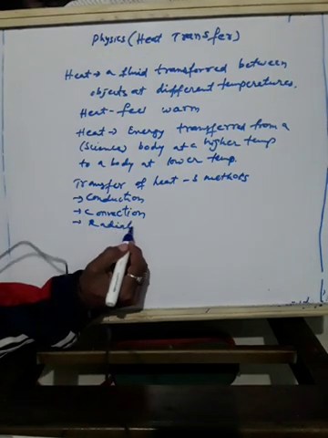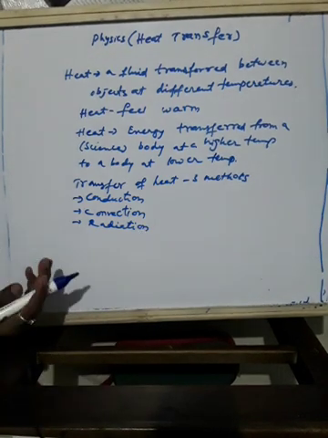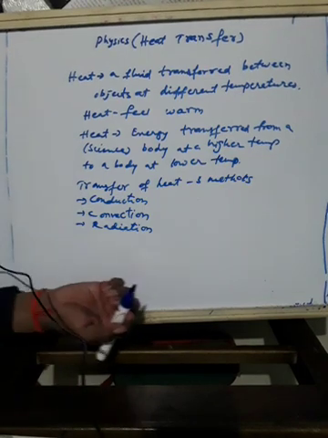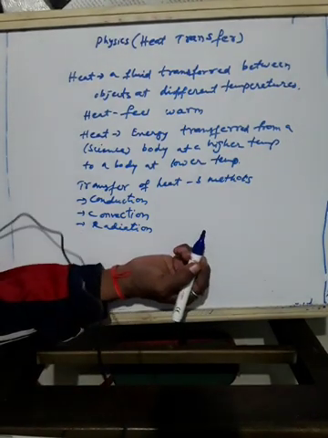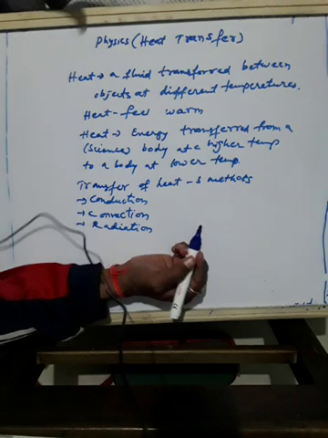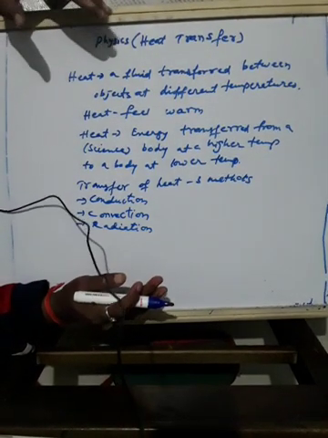So heat transfer takes place from a hot body at higher temperature to a body at a lower temperature through any of the processes: conduction, convection and radiation. Once transferred, the energy stops being heat.